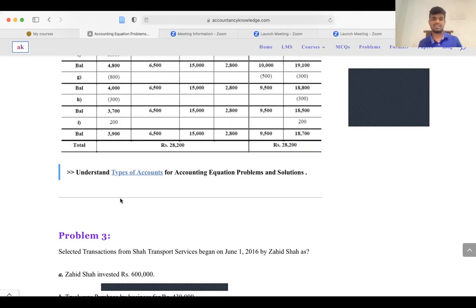So we have the right hand side and the left hand side, and you need to do the same thing to both sides. If you do the same thing to both sides, then your balance sheet will tally.